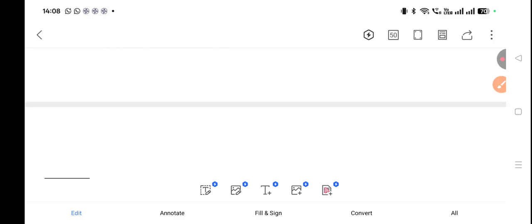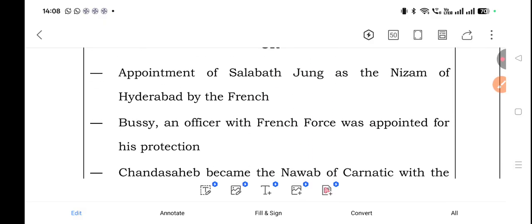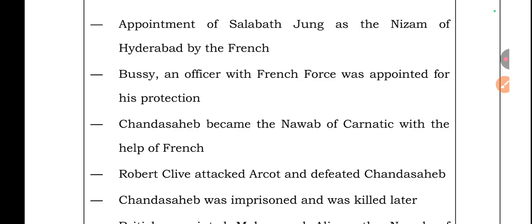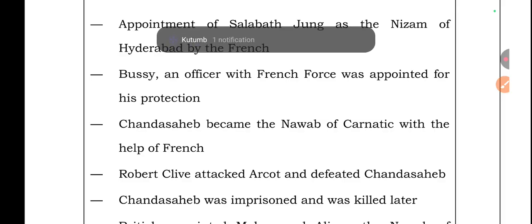Explain the second Carnatic war. So see, appointment of Salabat Jung as the Nizam of Hyderabad by the French. Bussy, an officer with the French force, was appointed for his protection.